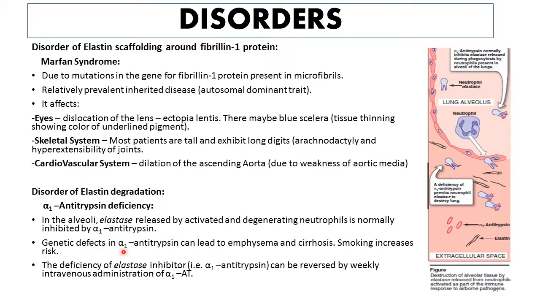So, patients who are suffering from alpha 1 antitrypsin deficiency can develop emphysema, and this condition is worsened by smoking, because smoking itself causes damage to alveolar walls and also leads to emphysema on its own. So, when alpha 1 antitrypsin deficiency and smoking are combined, it will lead to disastrous results. And the deficiency of alpha 1 antitrypsin can be reversed by weekly intravenous administration of alpha 1 antitrypsin enzyme.